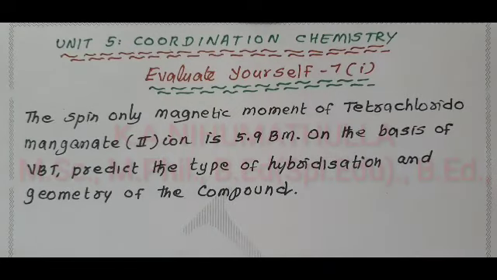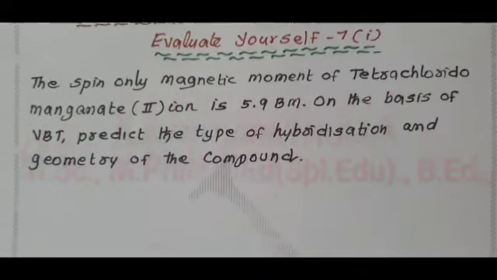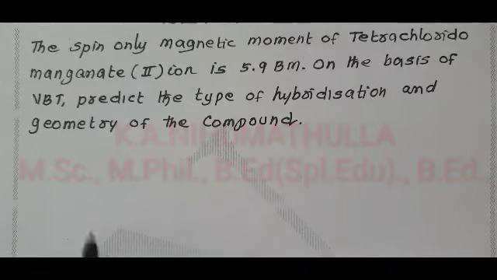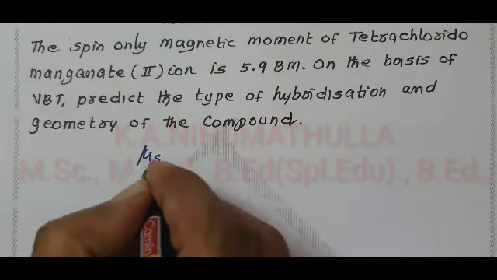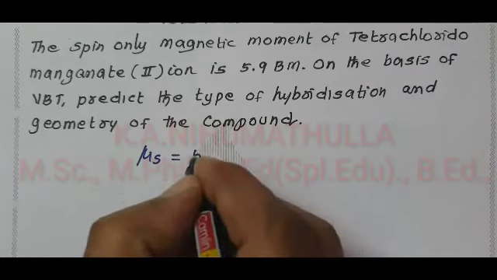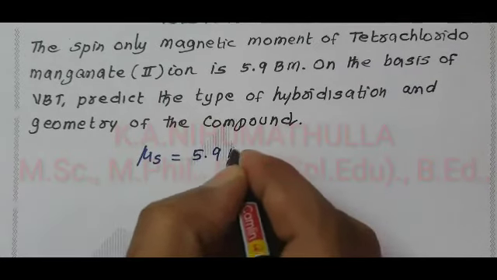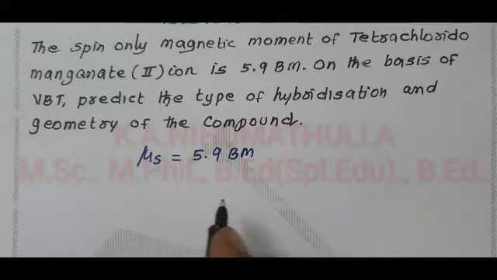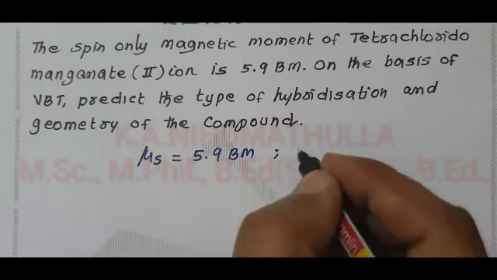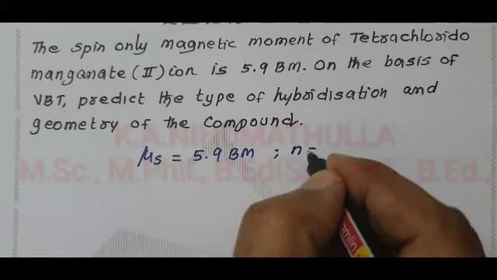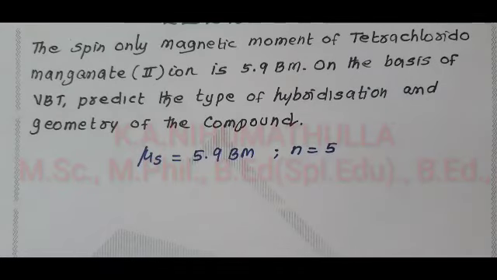The given value is the spin only magnetic moment, mu s, equal to 5.9 Bohr magneton. From this, we can write the n value equal to 5, the number of unpaired electrons equal to 5.